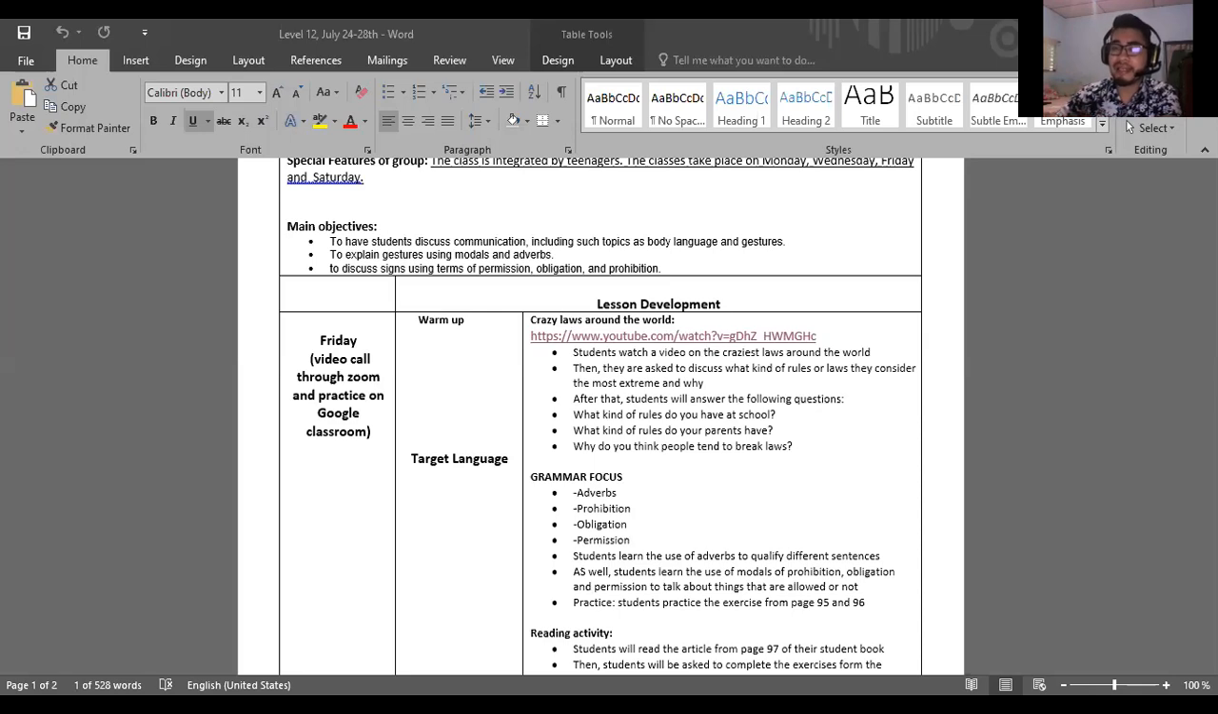Verbo en forma base quiere decir que el verbo, después del verbo modal, no va a tener cambios, no va a tener ing, no va a tener ed, no va a tener s, no va a tener nada de eso. Si yo tengo en una oración, you can swim here, no voy a poner you can swims. El modal y el verbo se quedan sin cambios.